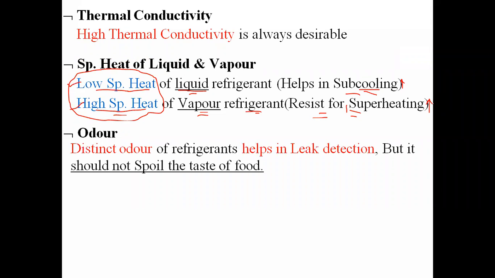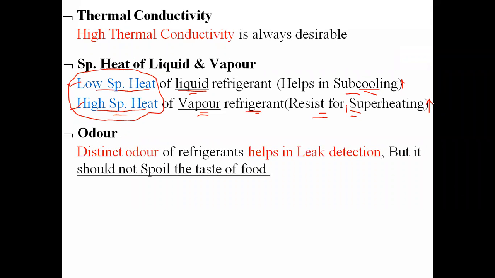Then the next one is nothing but odor. A distinct odor is important because of that odor we come to know about leakage of refrigerant. From the point of view of detection of leakage of refrigerant, a distinct odor is desirable, but it should not spoil the taste of the food. So that is what we have to consider related to odor.